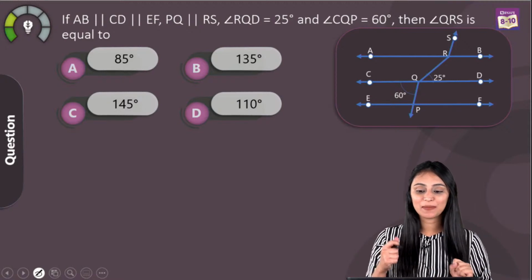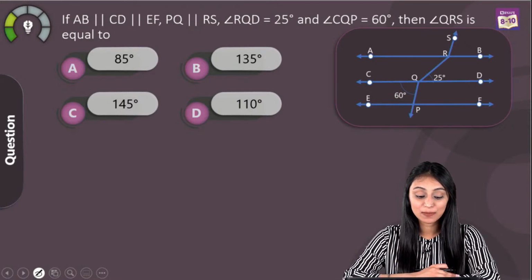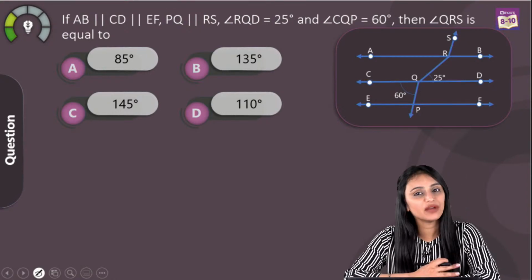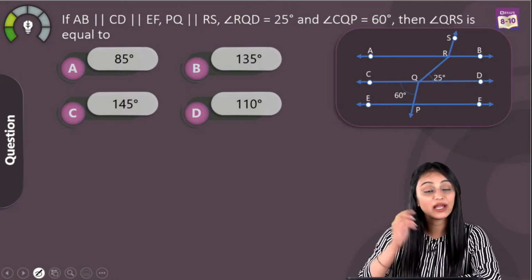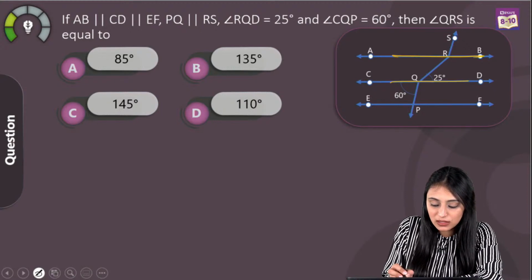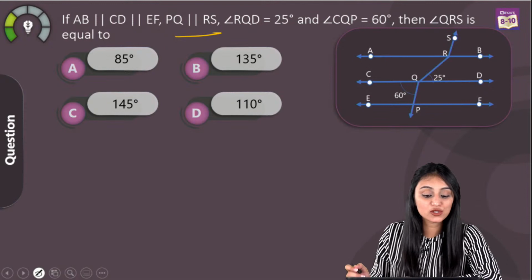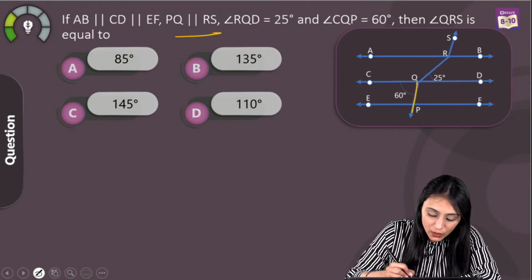So if AB is parallel to CD, is parallel to EF, and PQ is parallel to RS, and angle RQD is equal to 25 degrees, and angle CQP is equal to 60 degrees, then QRS is equal to what? In this question, it's a very good question. You see, in this figure we have three parallel lines, this AB, this CD, and this EF, right? And here we are given that PQ is also parallel to RS. This is the PQ here, this is RS.